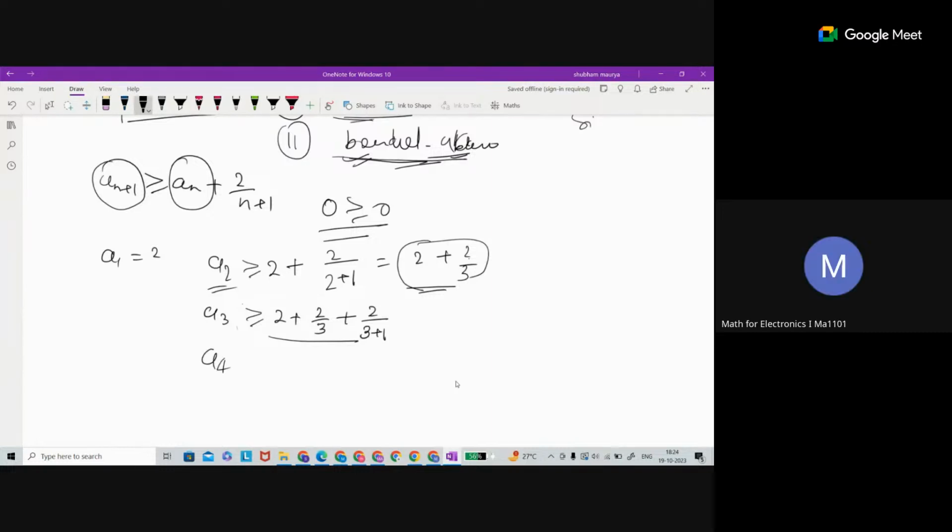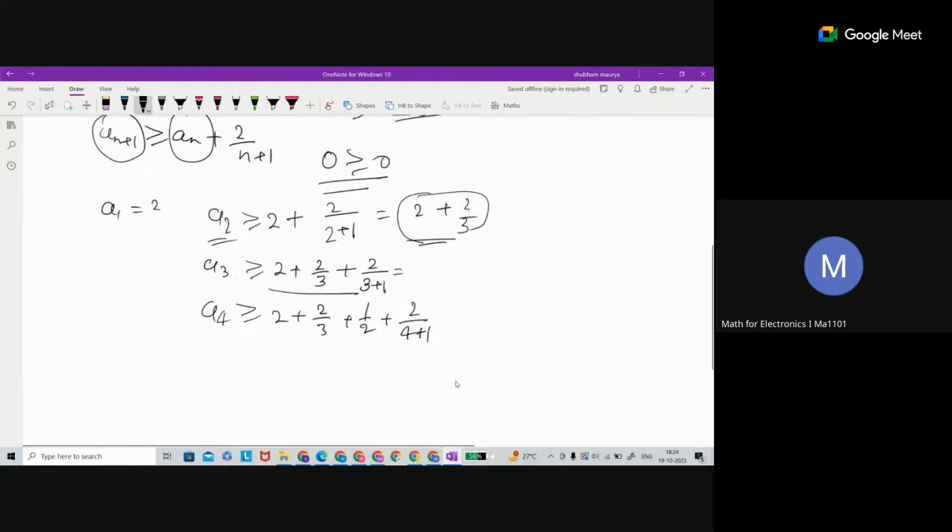So what about a4? A4 is at least greater than a3. So a3 is this term, at least minimum greater than this number. So this is 2 plus 2 by 3. And then this is 2 upon this number, which is actually 4, 1 by 2. So 1 by 2 plus 2 upon 4 plus 1. So what is happening here? Can you say something? What is happening each time?